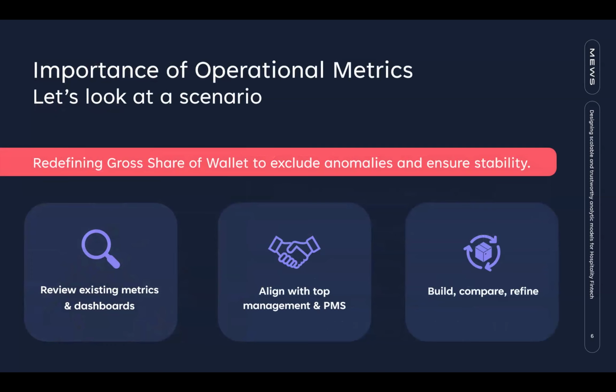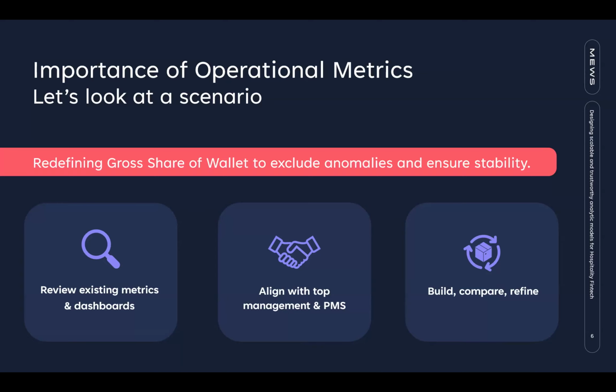So aligning on these operational metrics is one of the most critical parts. And the first thing that we should do is understand what dashboards and what reports we have, and look into what metrics are being tracked. And one of the key parts is speaking to the top management and PMs, because they are the ones that know what will drive decisions. Once we have done that, we would build these metrics and compare them with the ones that we already have, if we have them in place.